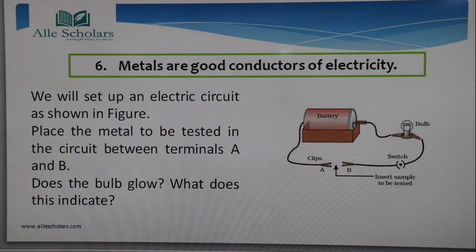Why does this happen? This is because the atoms in the metal form a matrix through which outer electrons can move freely. So the matrix is such that the electrons present in the outer orbit are free to move.